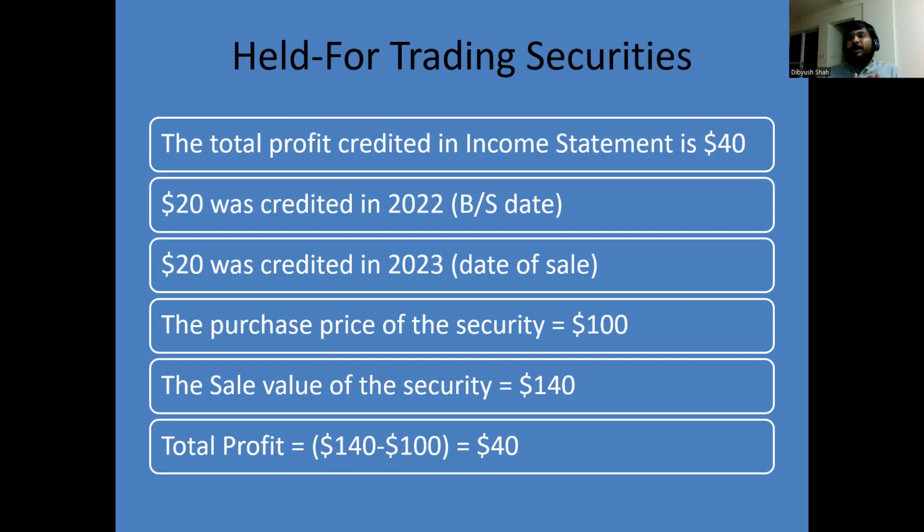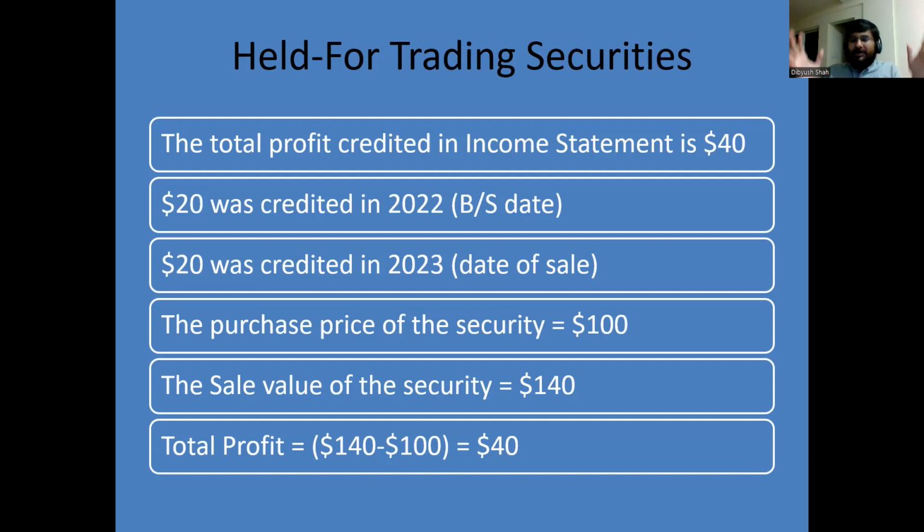Now this new $120 became the new cost basis, or new valuation point, of this security. Finally on 1st of April, the security was sold for $140. Cash came in by $140, and the security that went out was valued at the new basis, that is $120, and a further $20 gain was reported on the income statement.